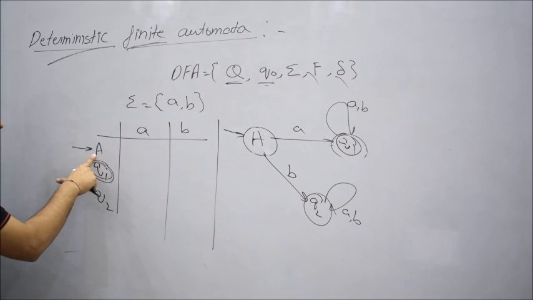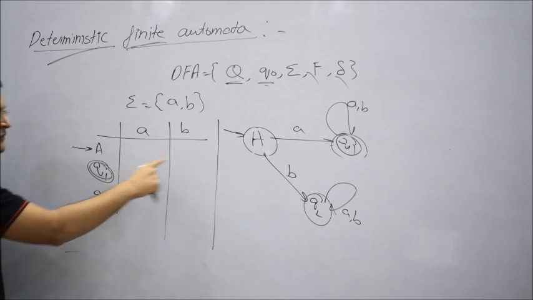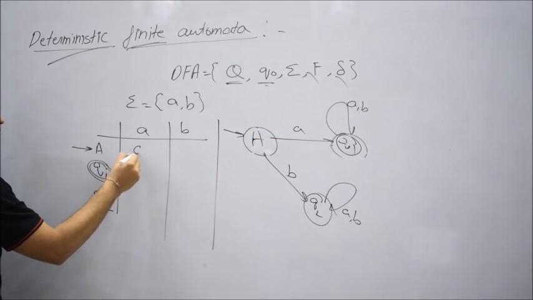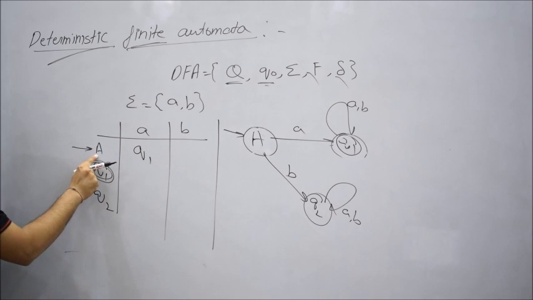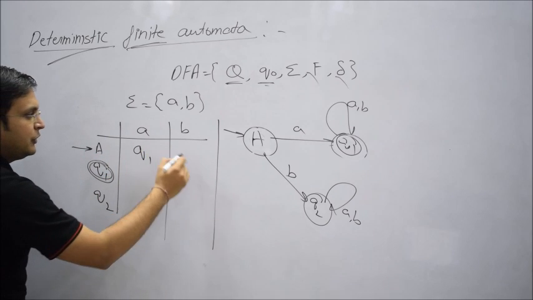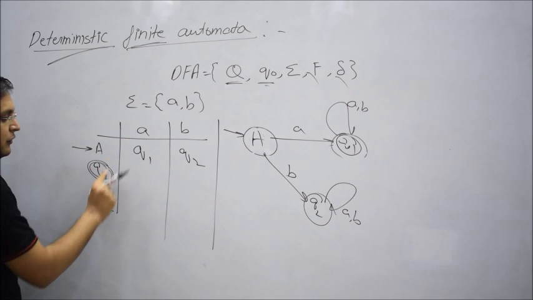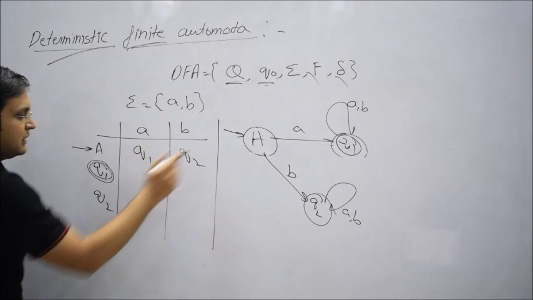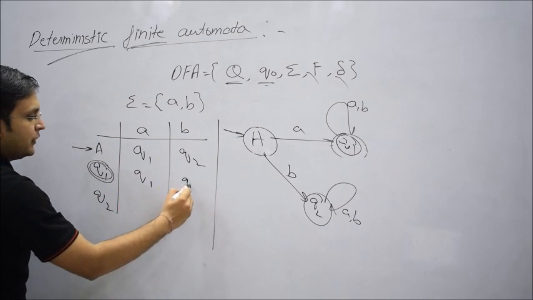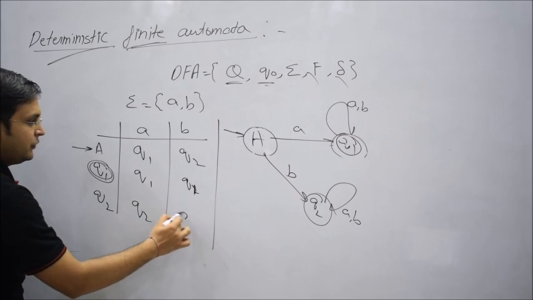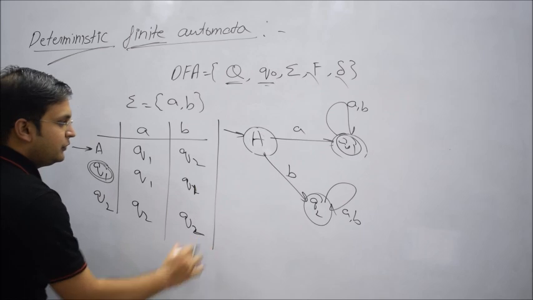On state Q0, taking input symbol A, where am I going? On small a, I'm going to Q1. So let me write Q1. On capital A, on B, I'm going to Q2. That's good. Now Q1 on A has a self loop, so I come back to Q1 on both A and B, and similarly on Q2 again I'll come back to Q2.